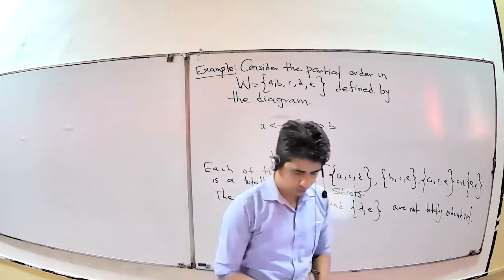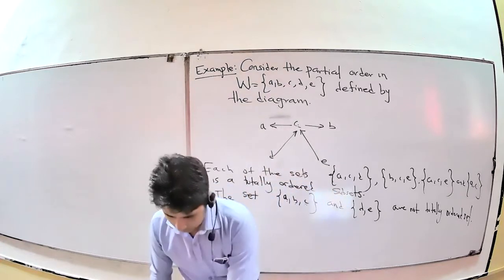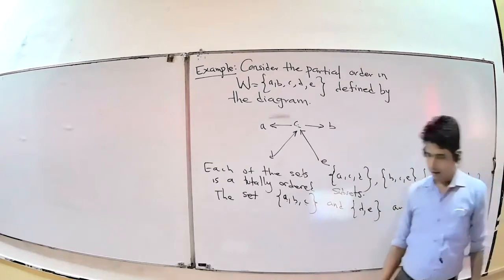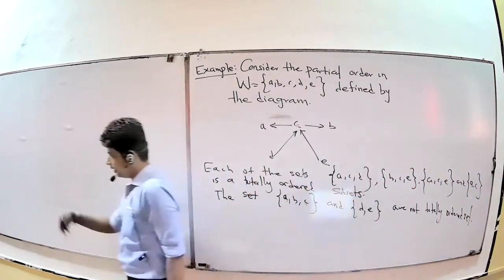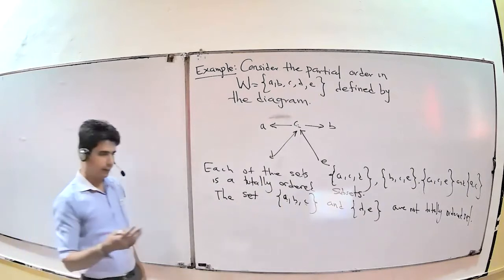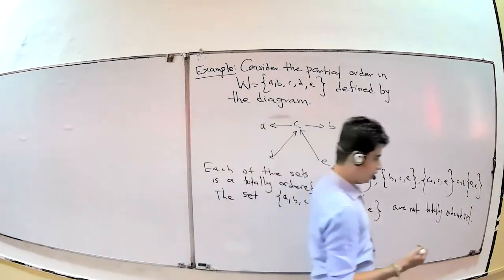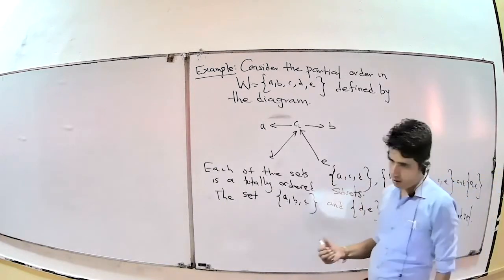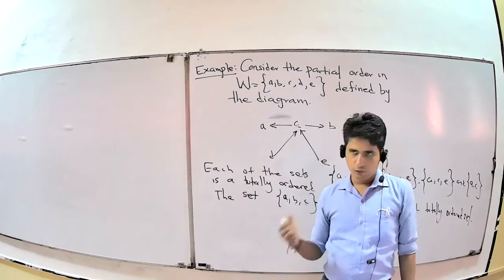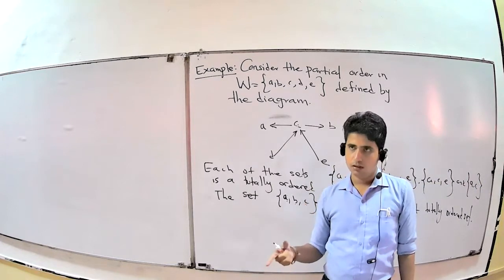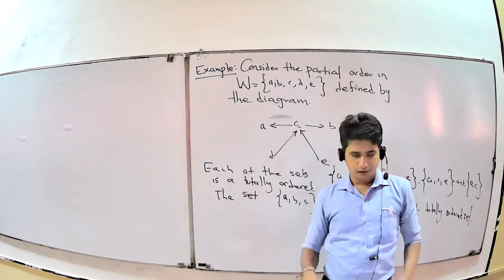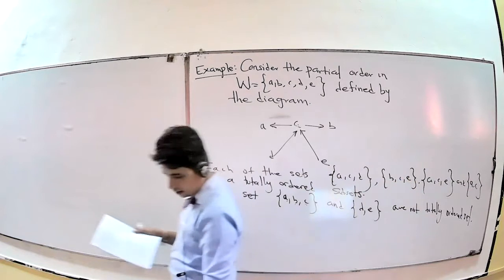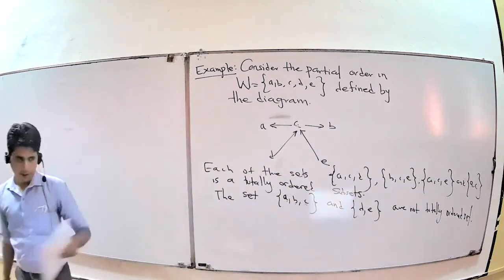Okay, next we will move to the Hasse diagram. A very important part of the partially ordered set and totally ordered set. In the Hasse diagram, we study how to draw it. Then we study the first element, the last element, maximal and minimal elements, upper bound and lower bound, chains, the Cartesian product, and well ordered set. That's the end of this part. Now we start with the Hasse diagram.